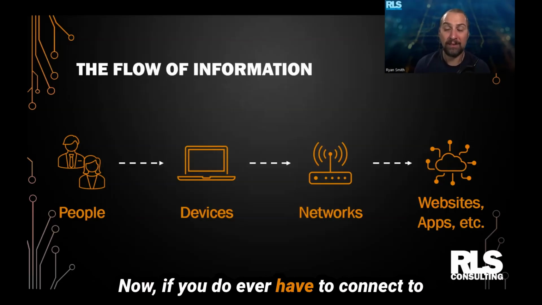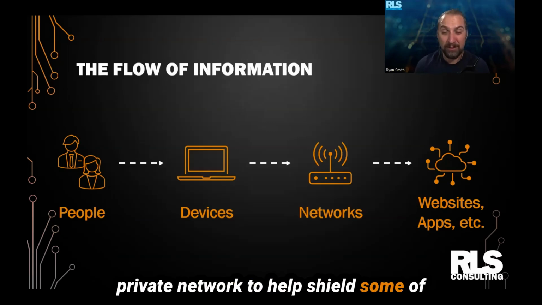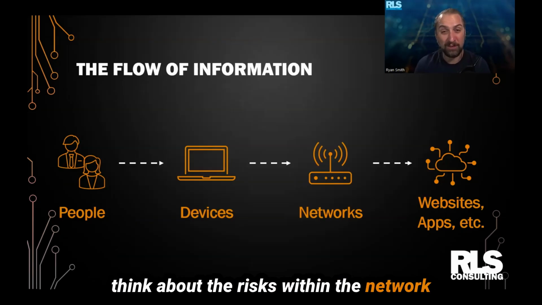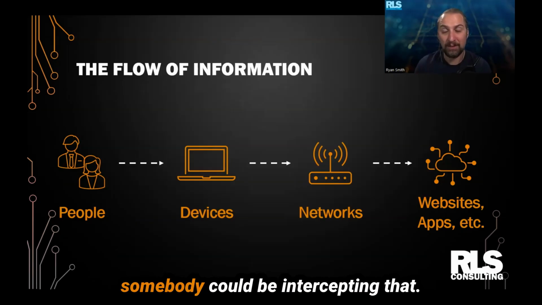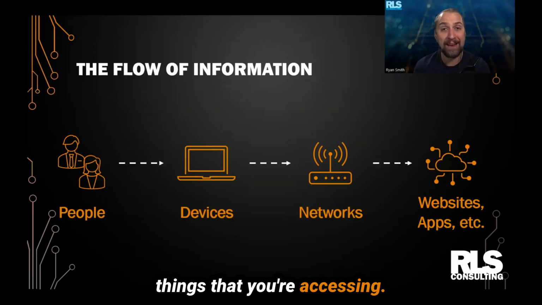Now, if you do ever have to connect to a public network, one thing that you can do is also use a VPN, or virtual private network, to help shield some of the things that are happening there. But it's really important, again, just to think about the risks within the network that you're using, because again, somebody could be intercepting that.